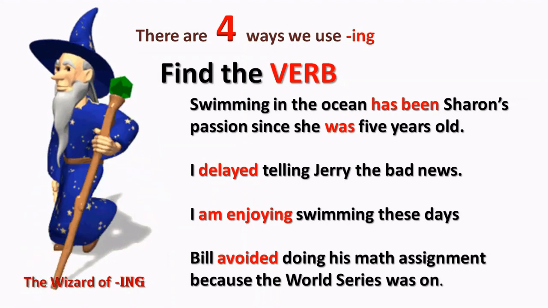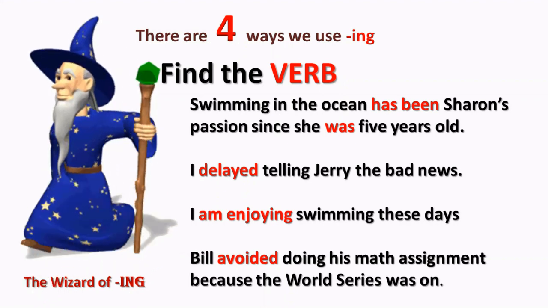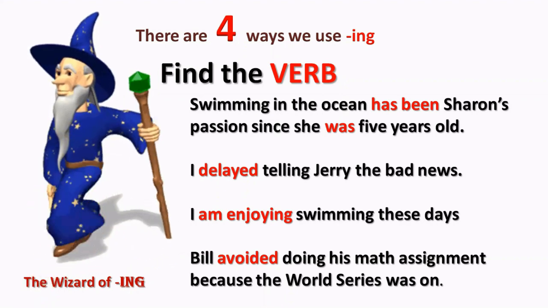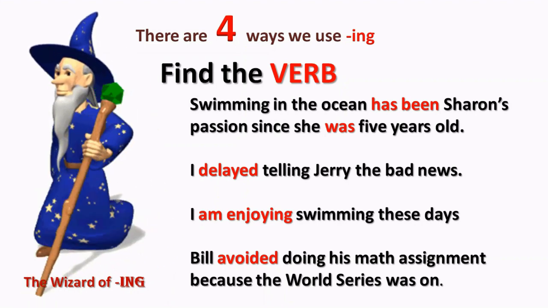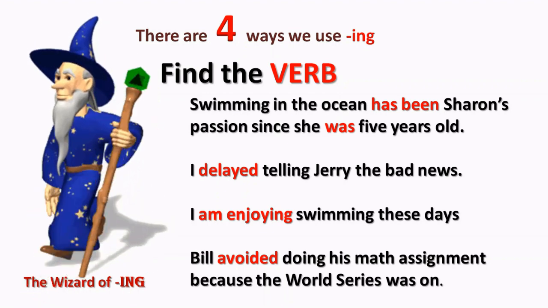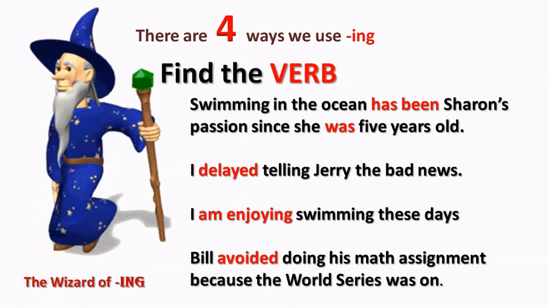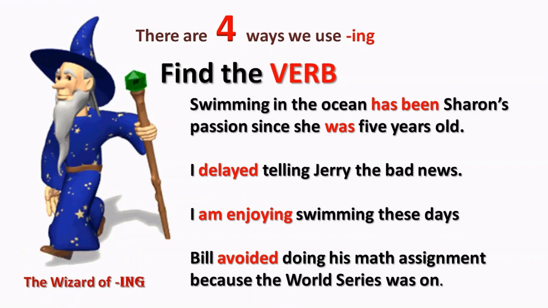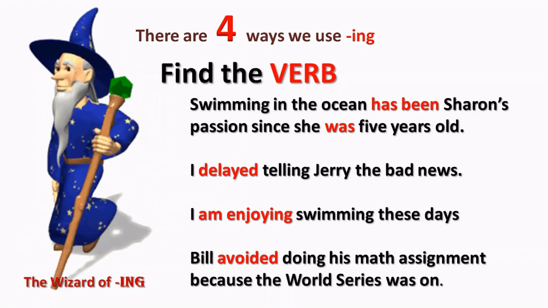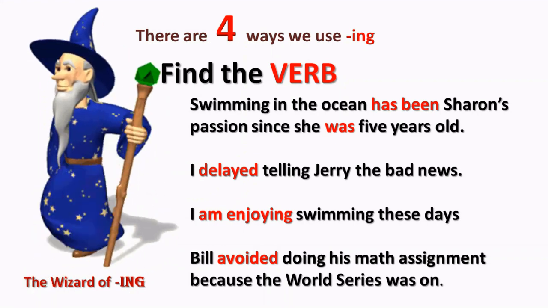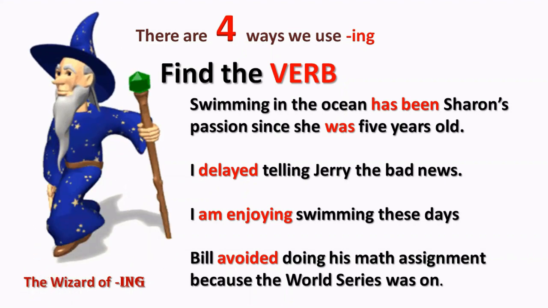So in the first sentence, swimming in the ocean has been Sharon's passion since she was 5 years old. Okay. So the verbs are has been and was, and right at the beginning is swimming. So, is swimming part of a continuous tense activity? No, it's not. In the second sentence, the verb is delayed. In the third sentence, actually, we do have a continuous tense, I am enjoying. So I am enjoying is the verb. Swimming is in there, but it's not part of the continuous tense verb.